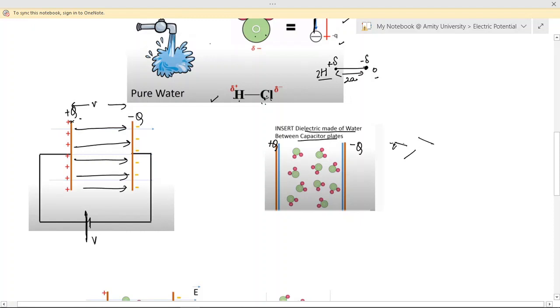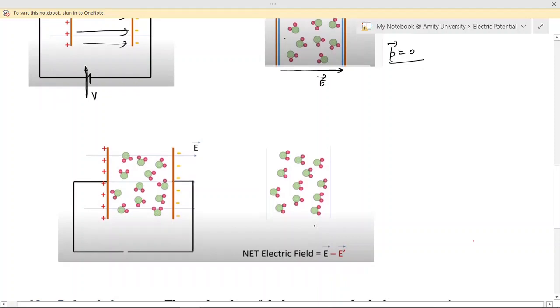Suppose this is plus q, this is minus q, this is minus q, this is plus q. So all the dipoles are randomly arranged. That is why the net dipole moment will be equal to 0. There is no net dipole moment. But when the electric field is applied, this will be the direction of the electric field. Then what happens? What do you think will happen?